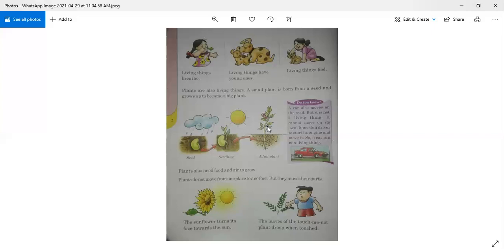For example, the sunflower turns its face towards the sun during the day. The leaves of the touch-me-not plant droop when touched. If someone touches the touch-me-not plant, it droops its leaves.